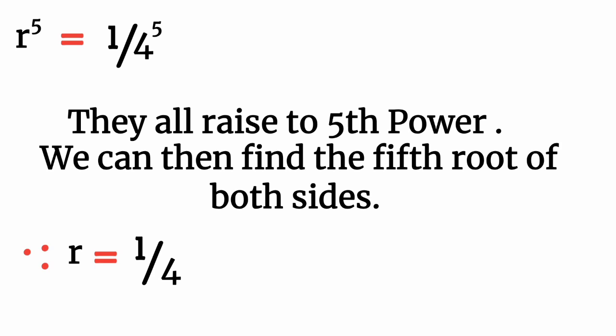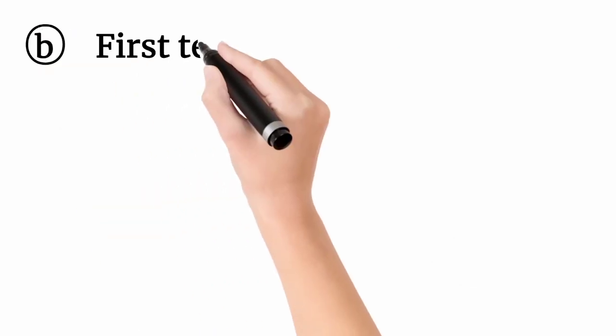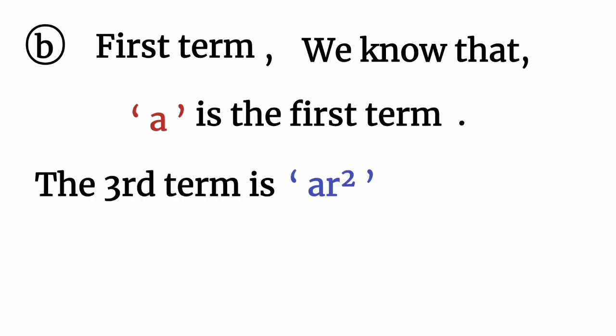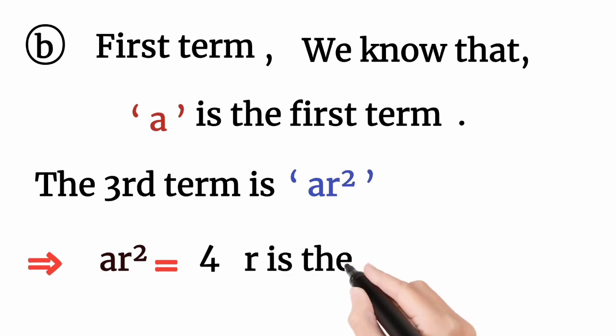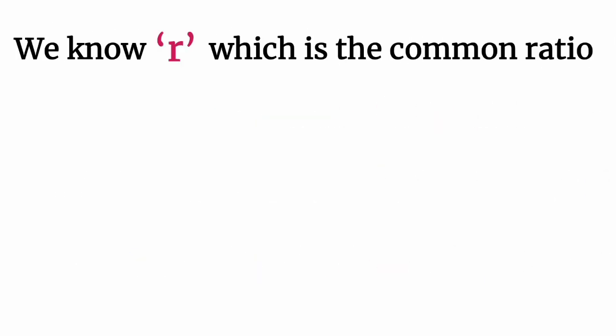And 1 over 4 raised to the power 5, in brackets, is 1 raised to the power 5 over 4 raised to the power 5, and the 5th root cancels the 5th power. 1 raised to the power 5 is just 1, a constant, and 4 raised to the power 5 becomes 4. So the common ratio is 1 over 4. The third term is ar squared, and it is 4.